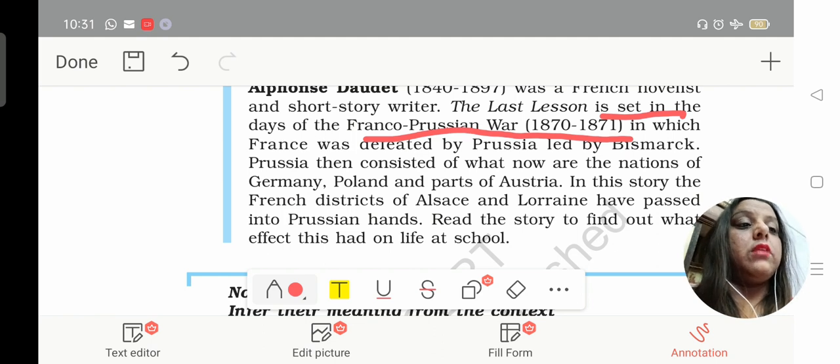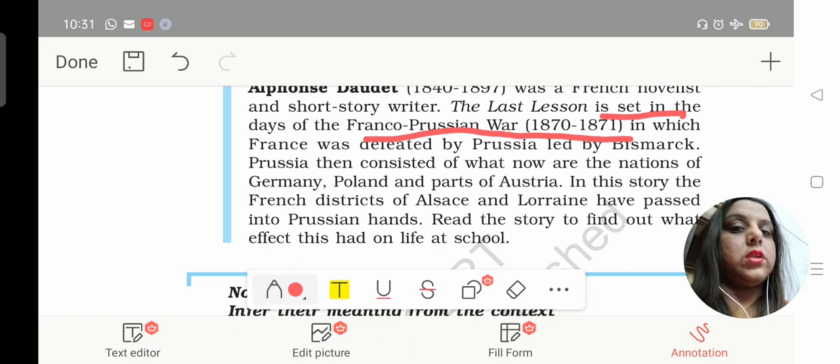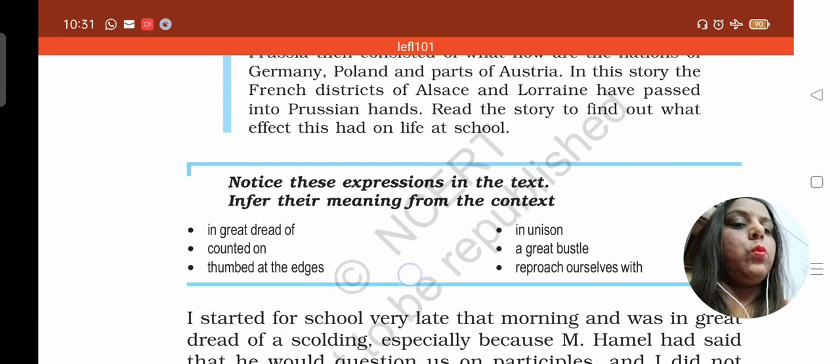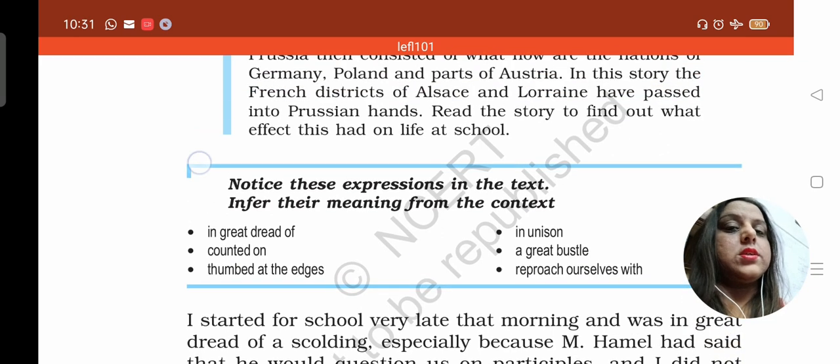As you remember, when we Indians, when our nation was in the hands of, or when we were under, the Britishers, how the Britishers forced us to adopt their culture, forced us to speak only in English. In the same manner, this chapter is all about this, what exactly happened. So you need to understand here that this story, what basically happens, we need to understand.